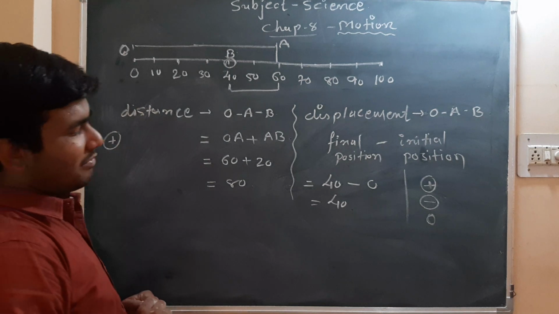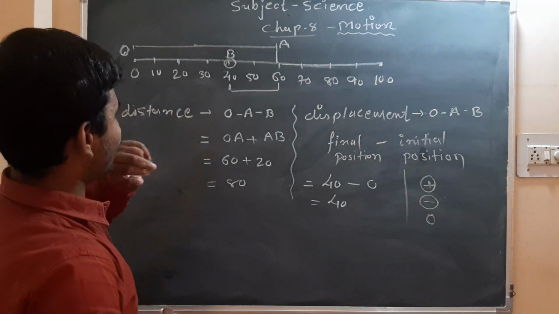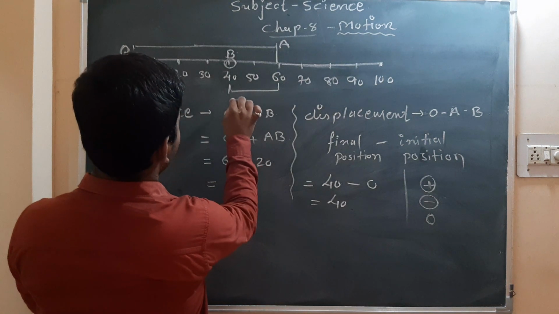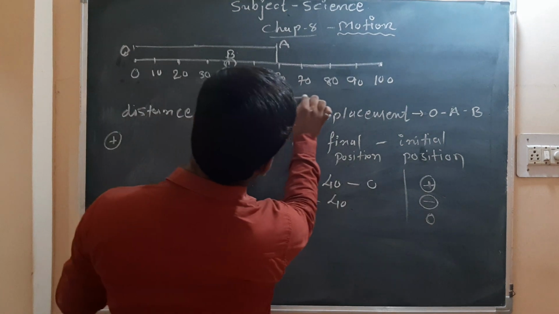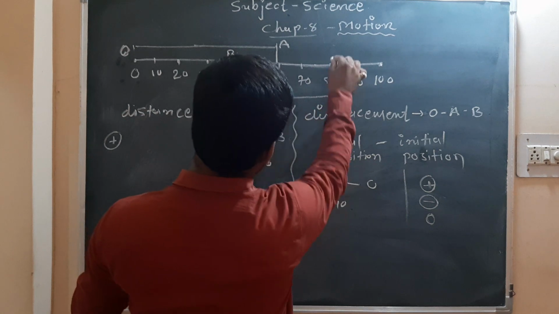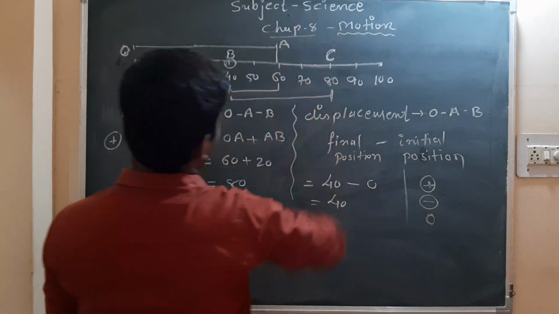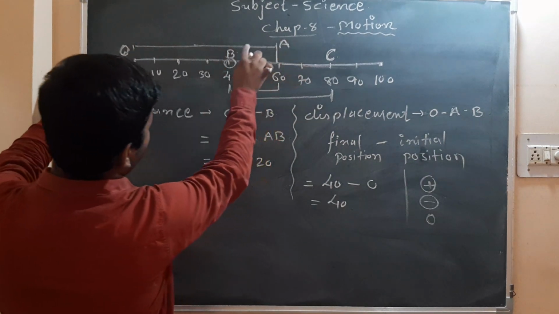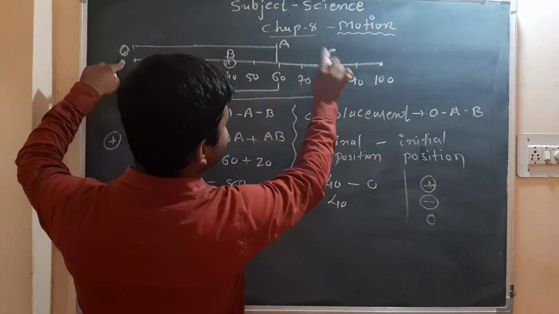Suppose in this case the object is moving from B to C. So now our object is moving from O to A, A to B and B to C.